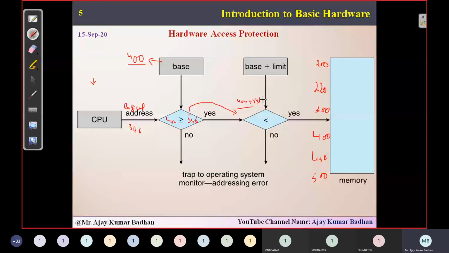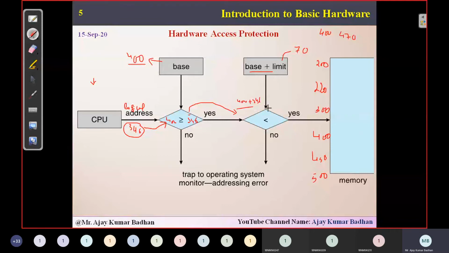Now it should be within the limit, whatever the limit is given. Let us suppose the limit here I have given as 500. Sorry, not 500. We will give it as 70, meaning from 400 to 470, you can access the memory. Now, whatever logical address is generated here will be tallied with the base. So 400 is greater than 346. Okay, that is fine. You will go further.